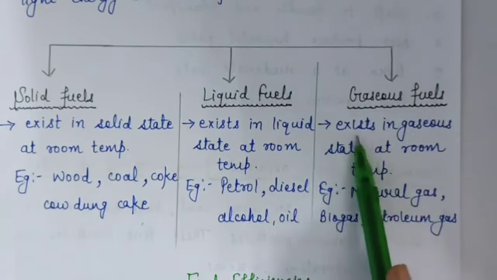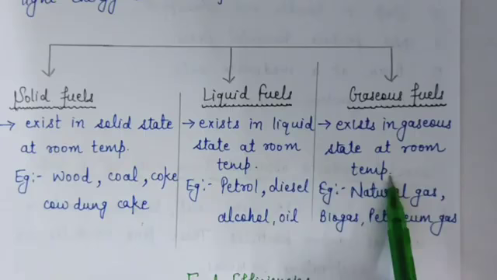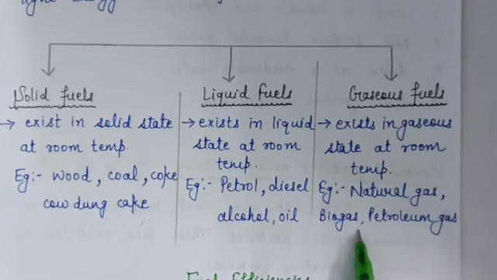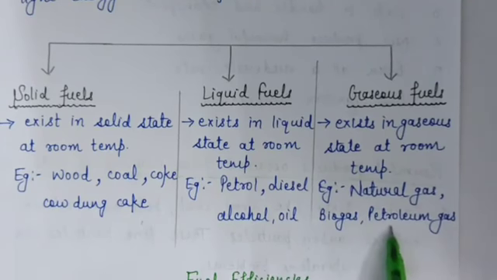The fuels which exist in gaseous state at room temperature. For example, natural gas like CNG and LPG, biogas and petroleum gas. They exist in gaseous state at room temperature. That's why they are called gaseous fuels.